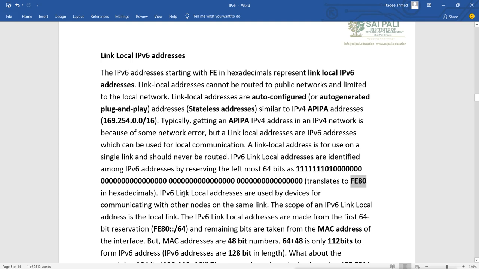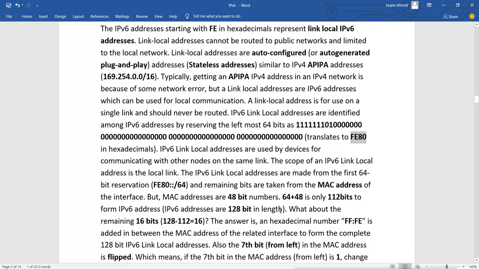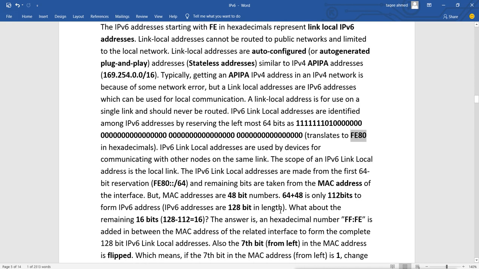Link local addresses are used by devices for communicating with other nodes on the same link. Basically, in an IPv6 network, all the communication within the LAN happens with this link local address, and every device which has IPv6 enabled gets a link local address. The scope of an IPv6 link local address is the local link. It will be like this: FE80, then a colon, and a double colon for all the zeros.